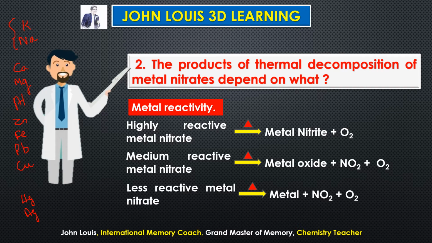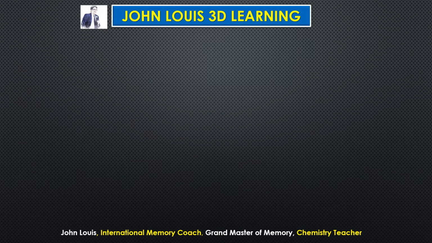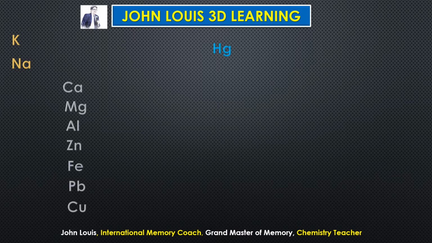Just by remembering this rule and the symbols, formulas and valency, we will be able to write the equation ourselves. Let's go and see now. The first two metals are potassium and sodium, then the 7 medium reactive metals, then less reactive metals, mercury and silver. Now let us see one by one and write according to the specific rule. Potassium nitrate, KNO3. When it is heated, highly reactive metal nitrates form metal nitrite, that is potassium nitrite, plus oxygen.